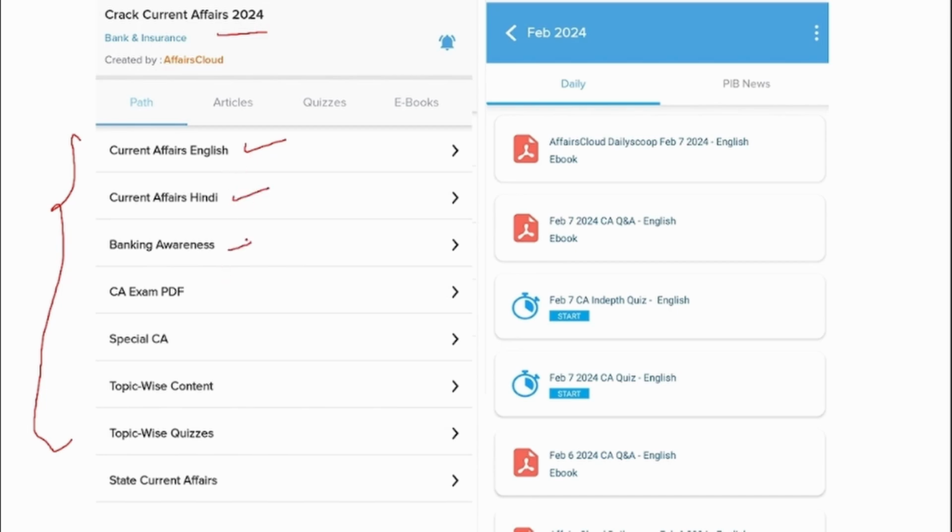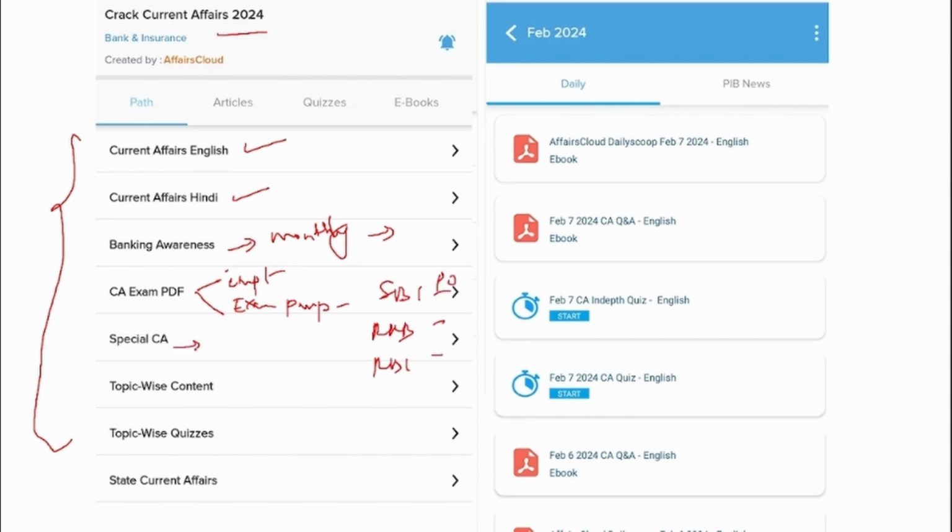And this banking awareness, we upload a PDF every month. So this PDF will contain the banking and finance news of that respective month. And Current Affairs Exam PDF will have two categories. One is that most important news of that particular month will be uploaded in this Current Affairs Exam PDF. And also Exam Perspective PDF will be uploaded.